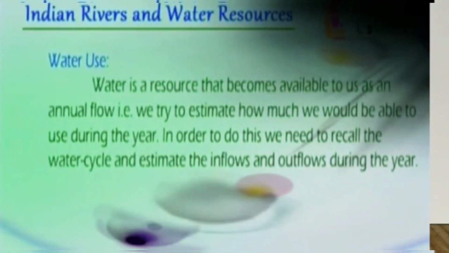Now, water use. Water is a resource that becomes available to us as an annual flow. That is, we try to estimate how much we would be able to use during the year. In order to do this, we need to recall the water cycle and estimate the inflows and outflows during the year.